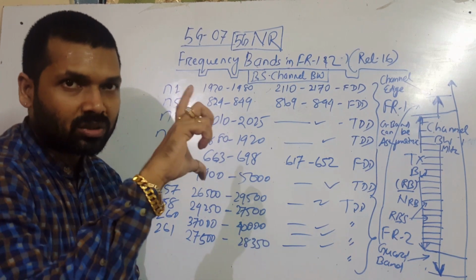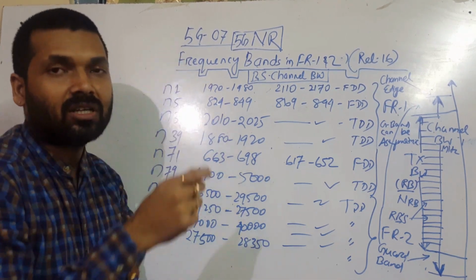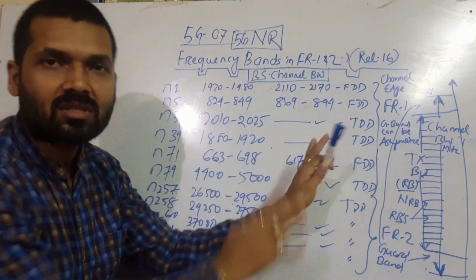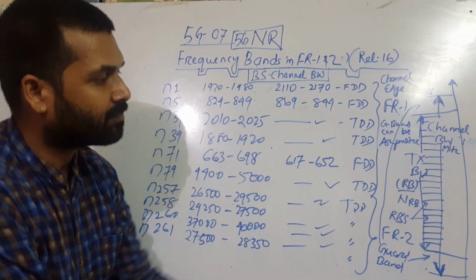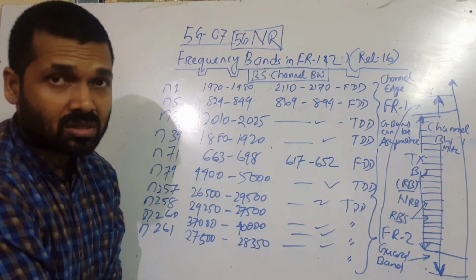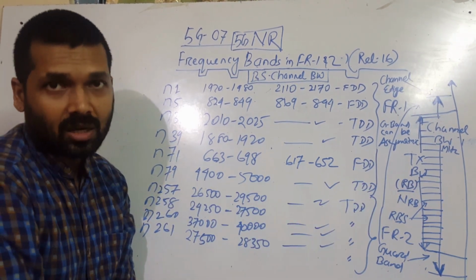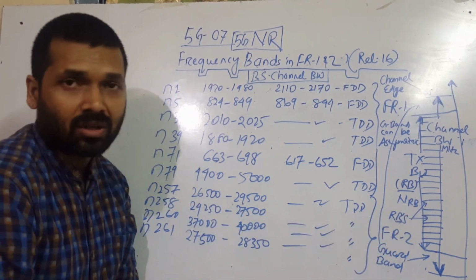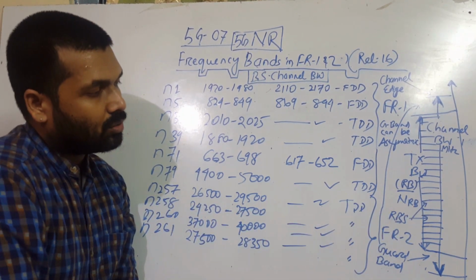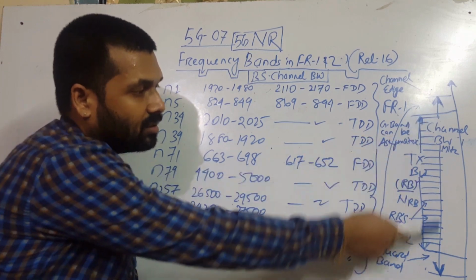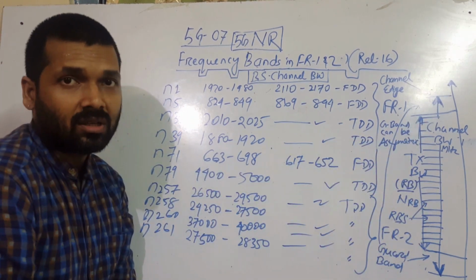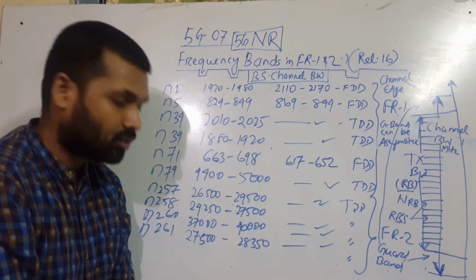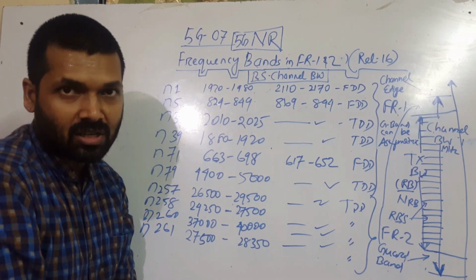Now the TX bandwidth is a combination of different resource blocks. So we have drawn them. These are all resource blocks. This is just an imaginary picture to understand. In NR we call them NRB, new radio resource blocks, or RBs. So this entire transmission area, the TX bandwidth area, we use for uplink and downlink transmission, for both control signaling and traffic transmission.